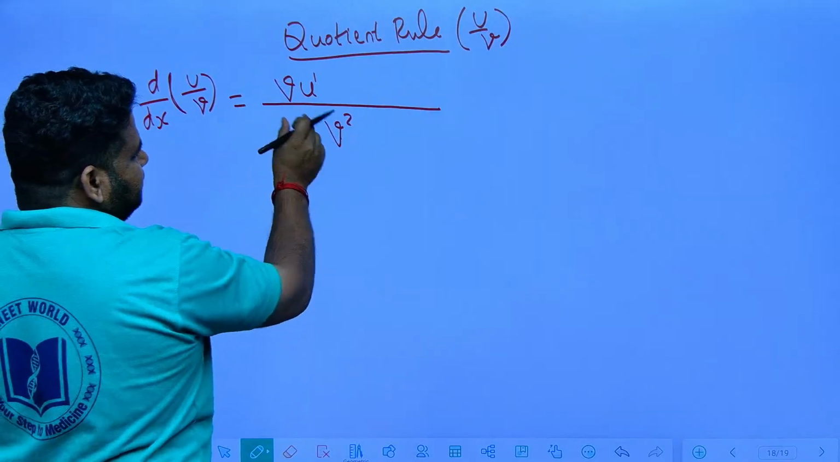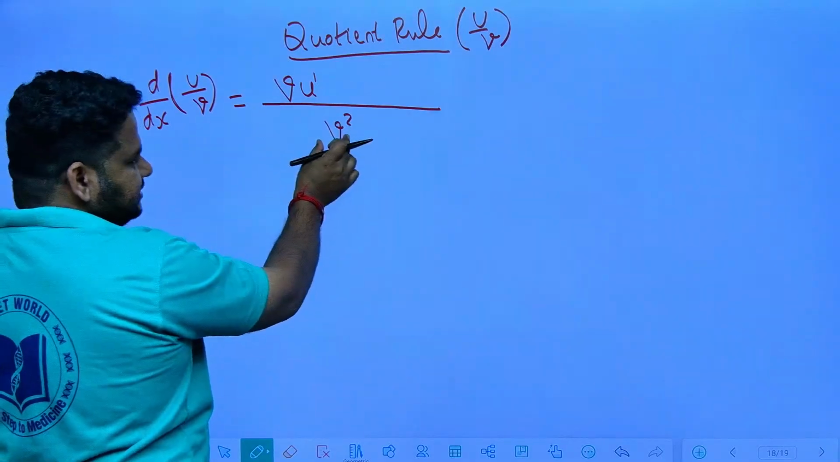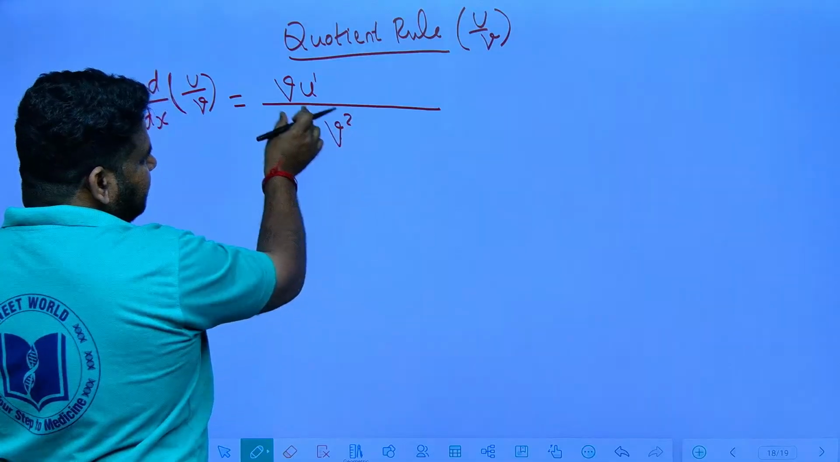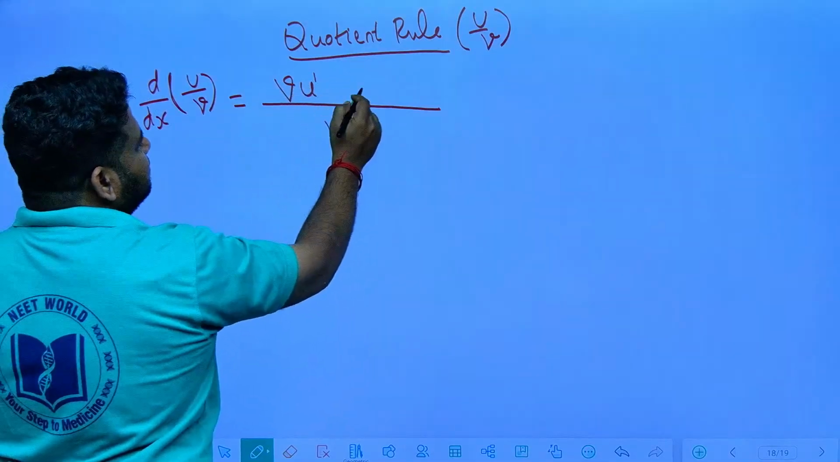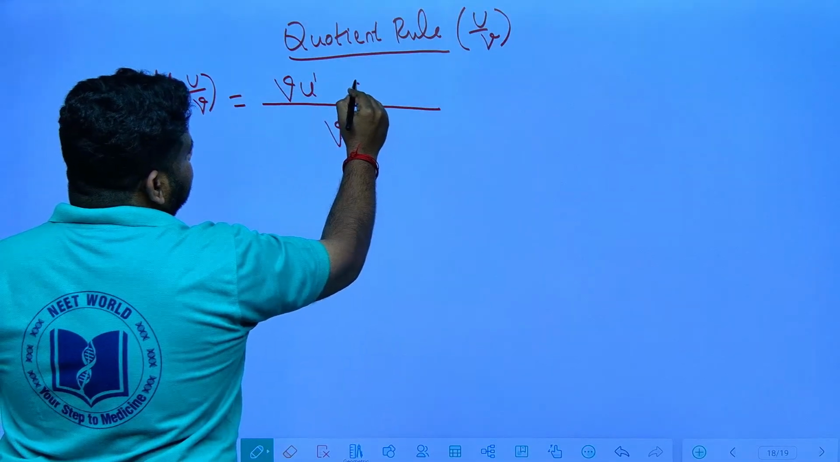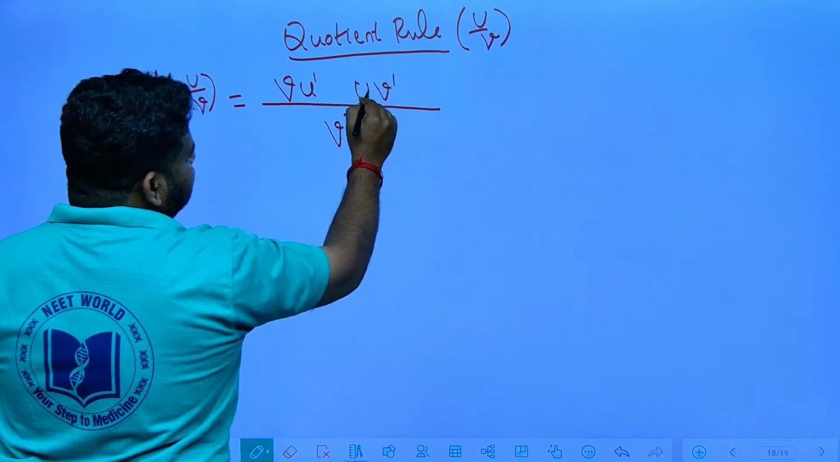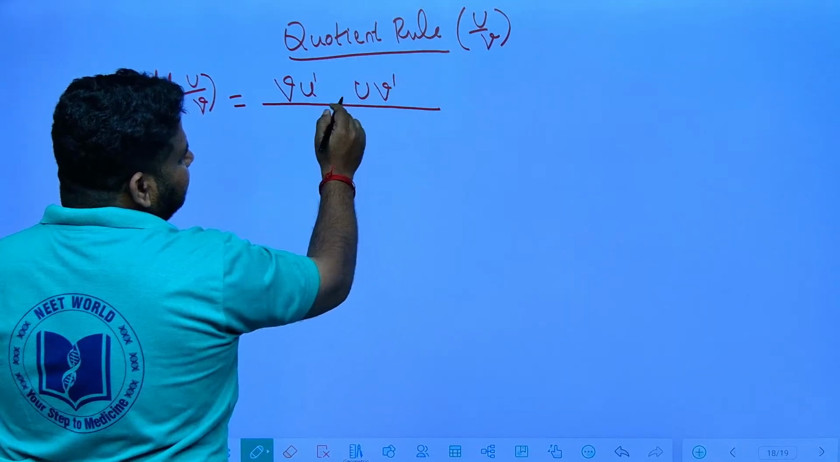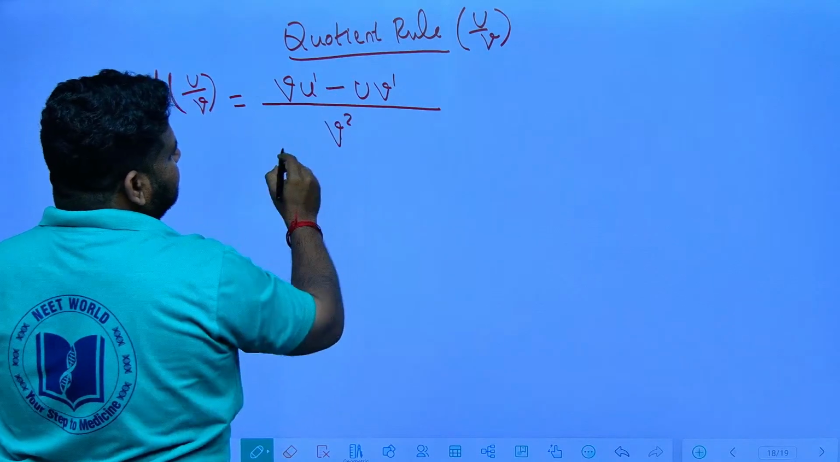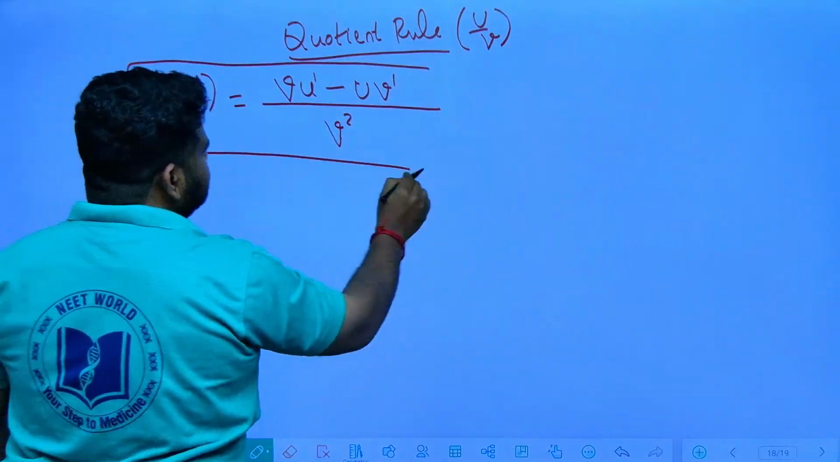V into u dash. The denominator, keep it as it is. Make it square, v square. Then keep v as it is. Then u dash. Then you will write what? U into v dash. You keep it as it is. You do v dash. But here in the quotient rule, it will be minus. This is the formula, friends.